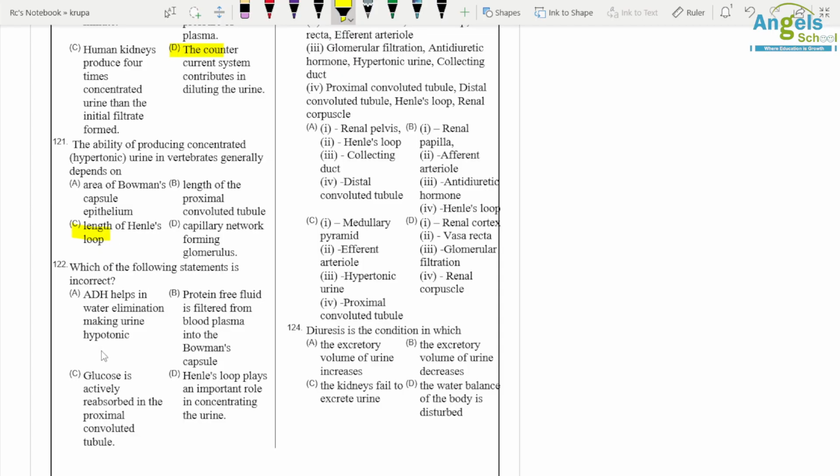Which of the following statements is incorrect? ADH helps in water elimination, making urine hypotonic. So it is an incorrect statement. It makes urine hypertonic.